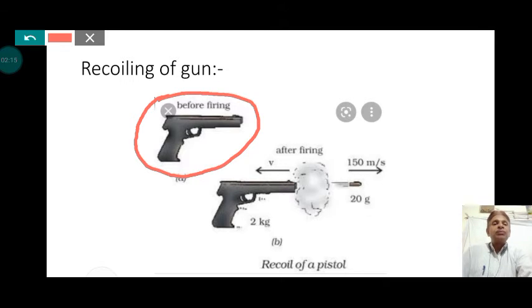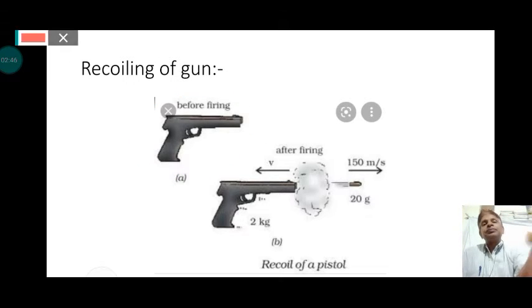These two momenta, the momentum acquired by the gun and the momentum acquired by the bullet, must be equal to the total momentum before the firing. The momentum of the system before firing must be equal to the momentum of the system after firing. On the basis of this principle, we can find the recoil velocity of the gun. It is given in the next slide.